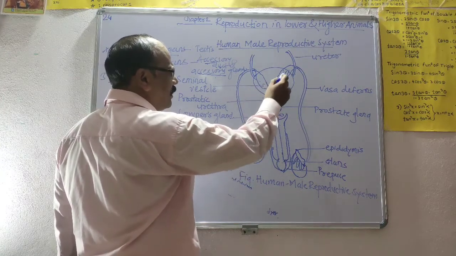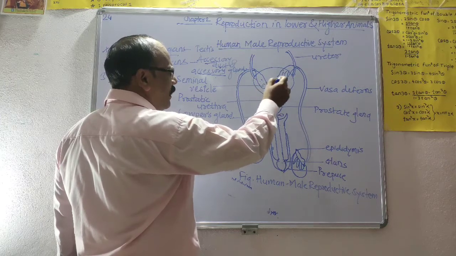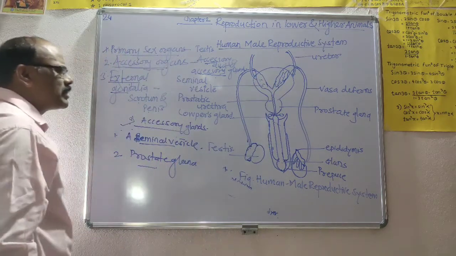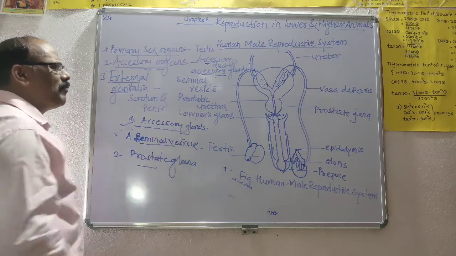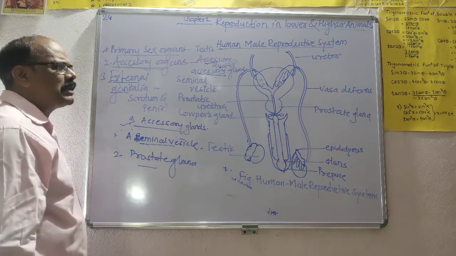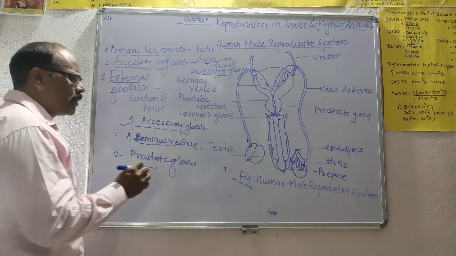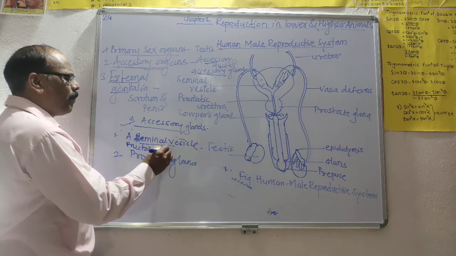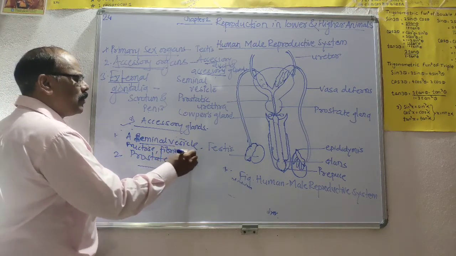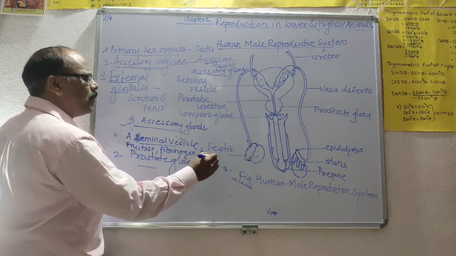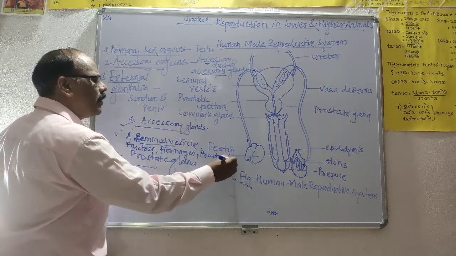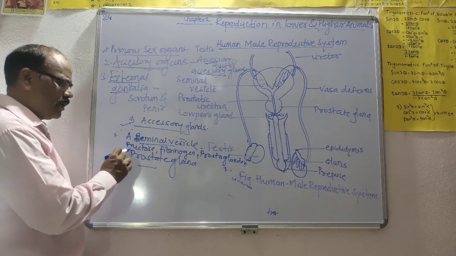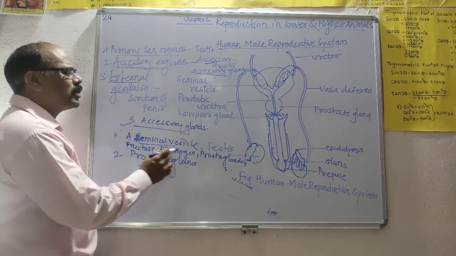They secrete the seminal fluid, which consists of constituents like fructose, fibrinogen, and prostaglandin. It contributes 60% of the semen.